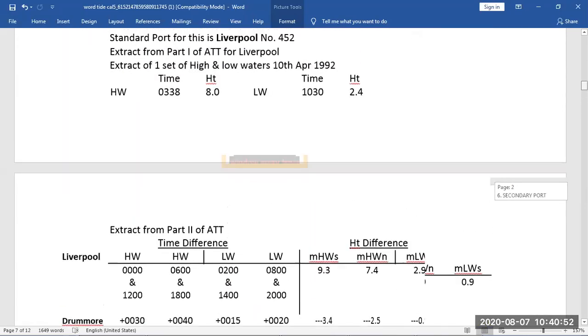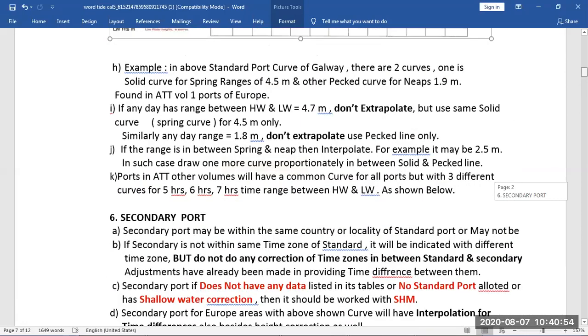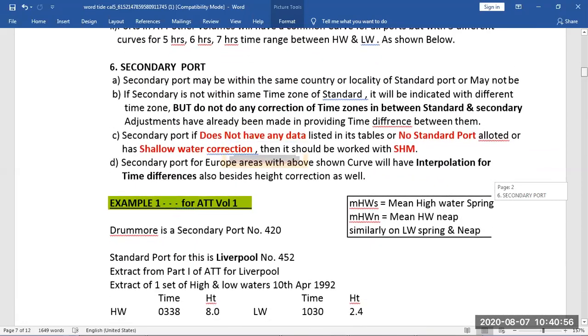Then let's see the secondary port, what the graphs are and how we are solving. A secondary port may be within the same country or locality as the standard port, or may not be.